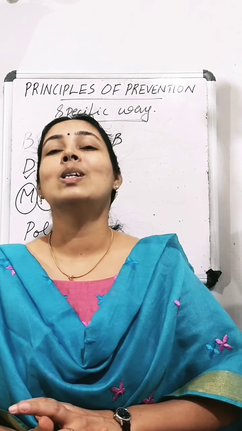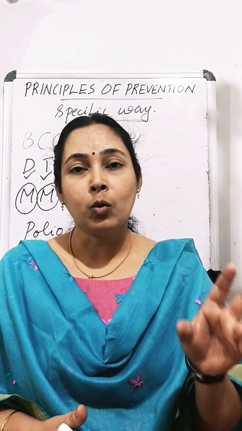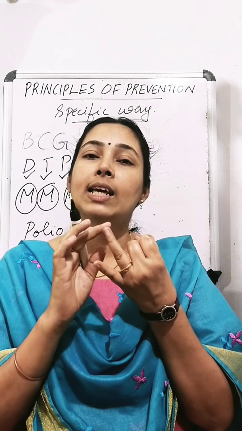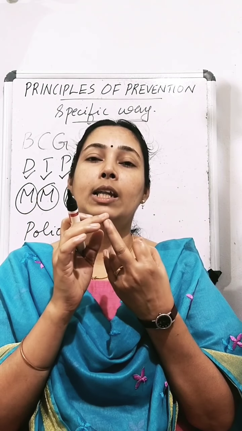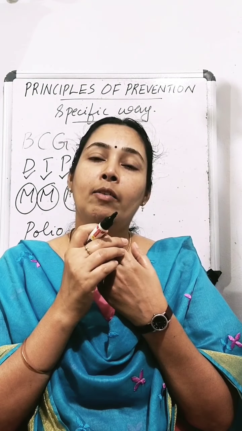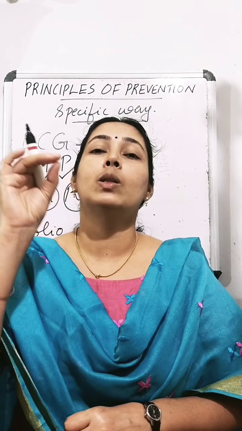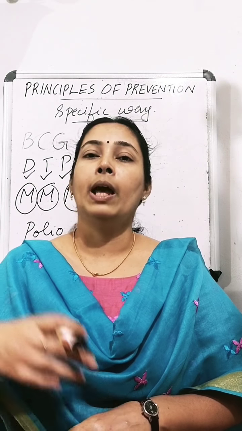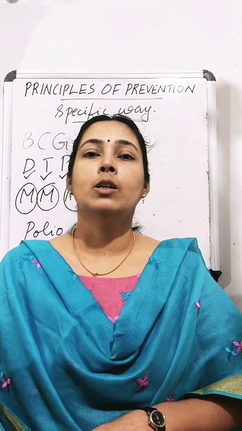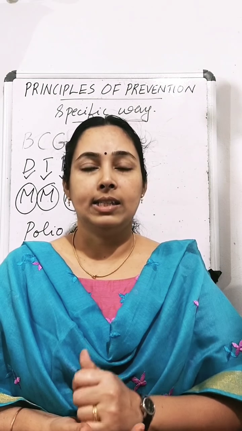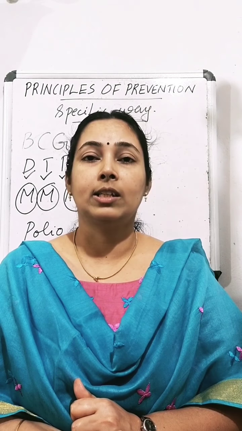Okay, clear now? So we were discussing the principles of prevention. There are two ways. One is the general way and the second one is the specific way. General way is what? Maintaining public health and availability of proper and nutritious food. And in the specific way, it is related to the immunity of our body, and we can give vaccinations against so many diseases so that we won't be affected by those diseases. Clear? So giving vaccination is very, very important.